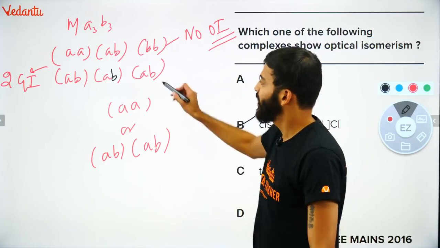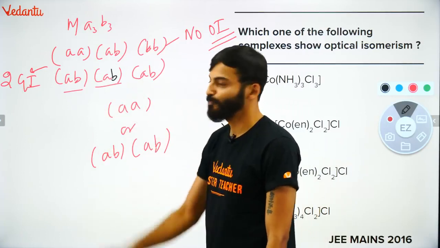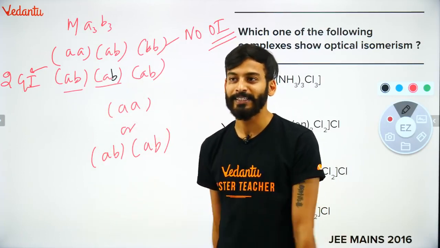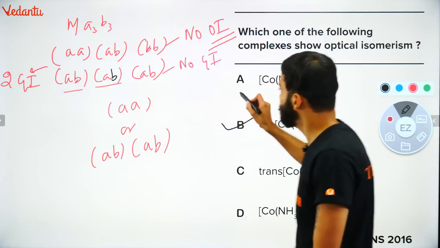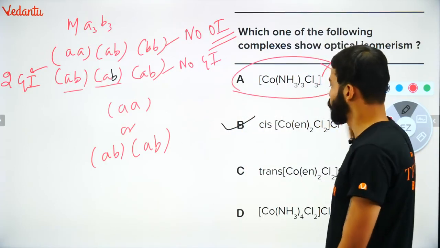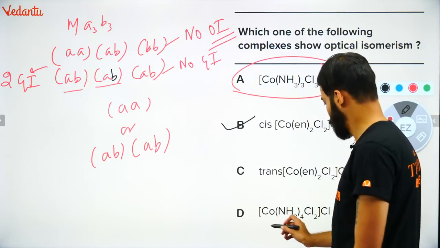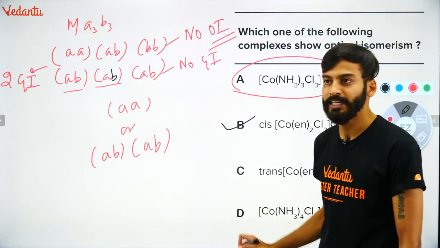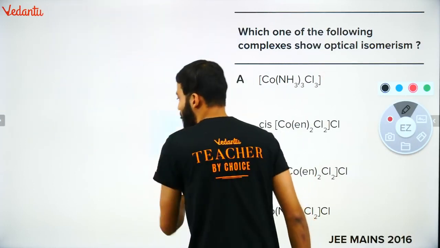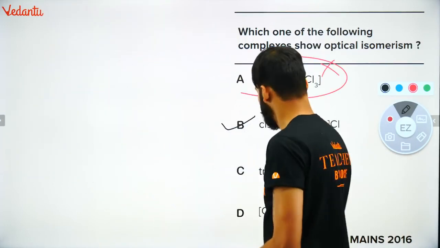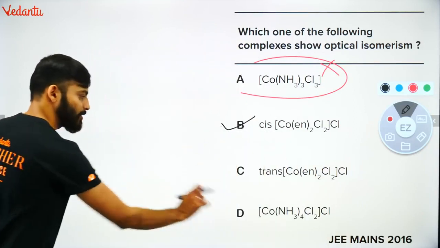Here also you can see a similar pair has been repeated. You will say here also, no OI. So it is clear that this is not the answer. This is out of the question. Coming to this one, let's check D also. D is very simple, also very easy. Check this out. What I will do again is make the same combination.